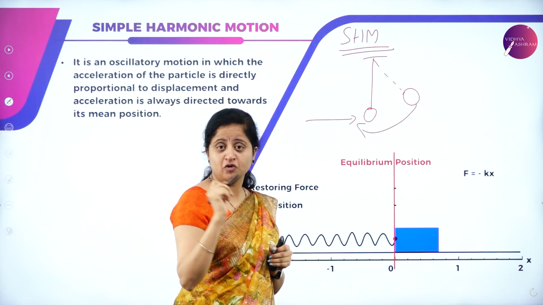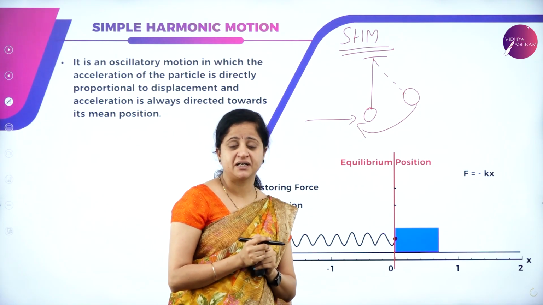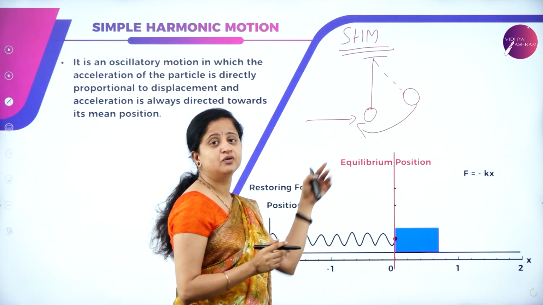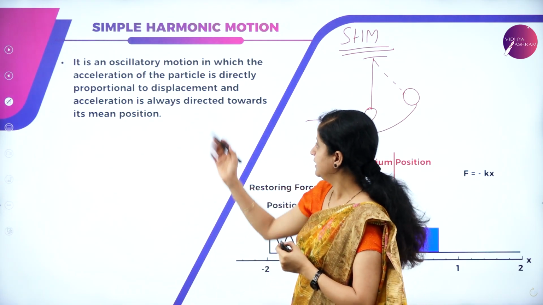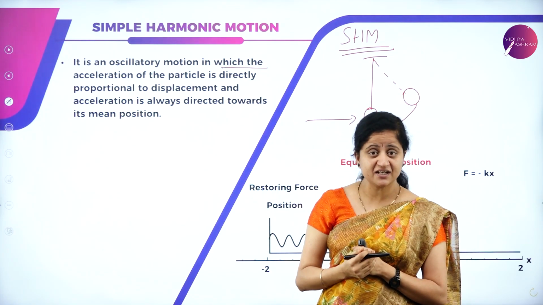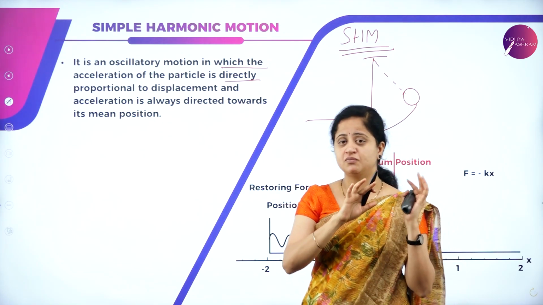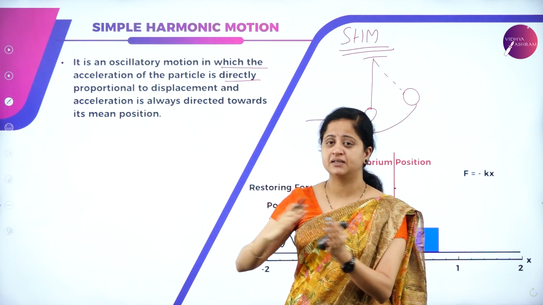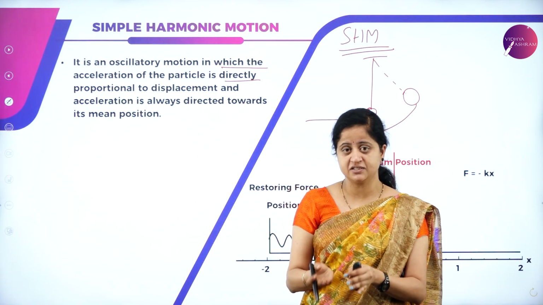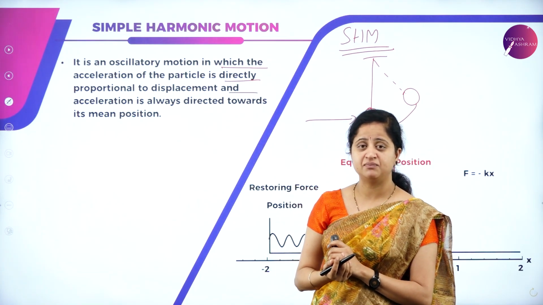So the definition of simple harmonic motion is very simple. The acceleration of a vibrating particle is directly proportional to displacement and it is always directed towards the mean position. It is an oscillatory motion in which the acceleration of a particle is directly proportional to displacement, which means however much we accelerate it, it will displace from its mean position, and after displacement it will come back to its mean position.